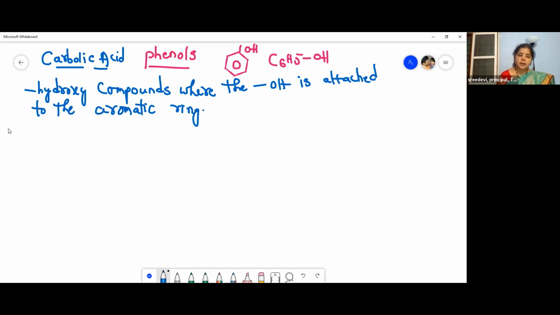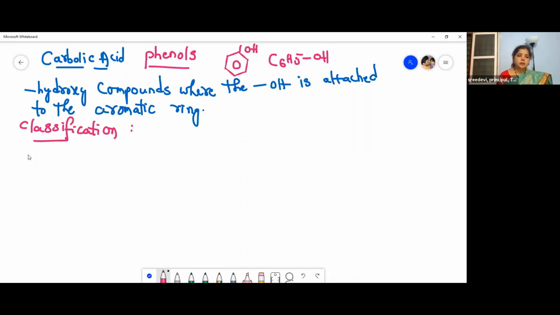Phenols are named as the derivatives of the simplest member of the family, C6H5OH. Now let us move to the classification. They are directly attached to the aromatic nucleus here.